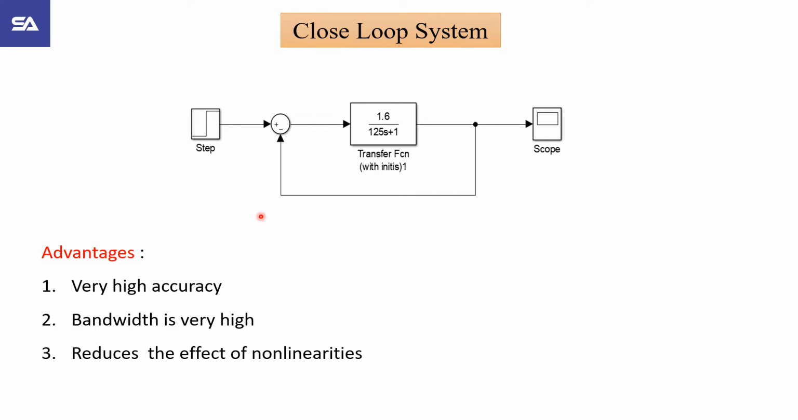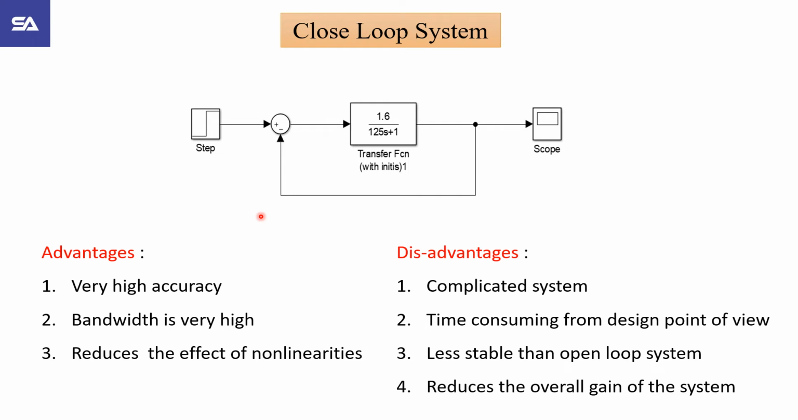Advantages of the closed loop system: accuracy of the system is very high and bandwidth is also very high, and last one is it reduces the effect of non-linearities. Disadvantages of the closed loop system: the closed loop systems are very complicated, and these systems are time consuming from design point of view, and closed loop systems are less stable than open loop systems, and last is it reduces the overall gain of the system.